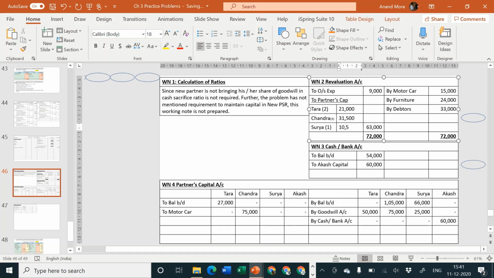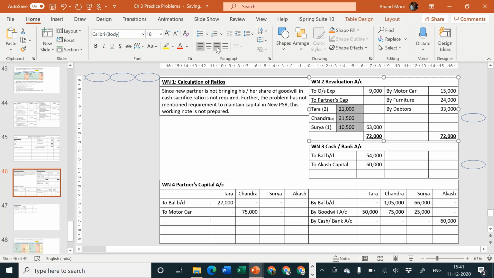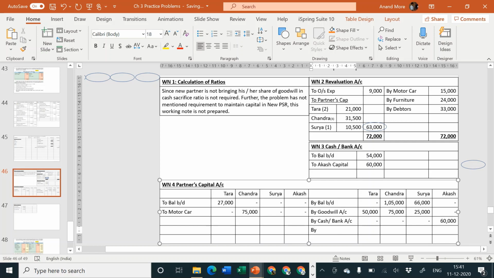So 10,500. As already decided by us many times in the past, we'll make this column right aligned. 63,000 is the balancing figure. I'll encircle the same. Okay, so that's done. It will have to go to the partners' capital account credit side by revaluation account. Amount is 21,000, and then 31,500, and then 10,500, and dash, because Akash cannot get a share in revaluation profit or loss. It belongs only to the old partners.